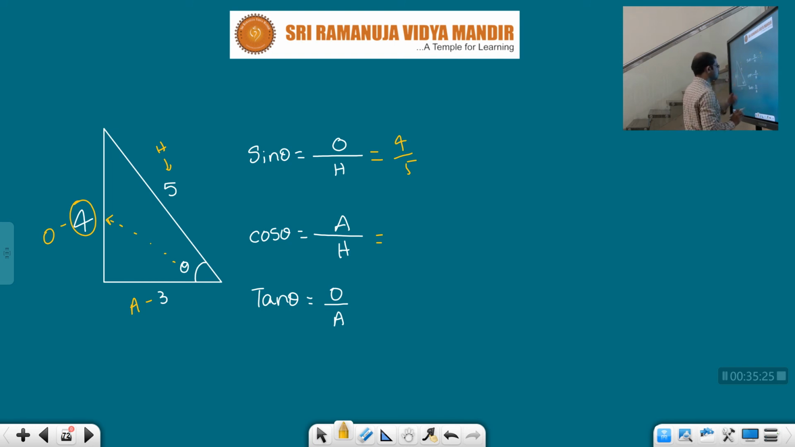Cos theta is equal to adjacent by hypotenuse. So adjacent side is 3, hypotenuse is 5. Next, tan theta equal to opposite by adjacent. Opposite is 4, adjacent is 3. Clear, children? We just need to remember these 3 and the identification of the sides. Clear? Up to here it's enough, children, in order to get into our physics actual lessons.